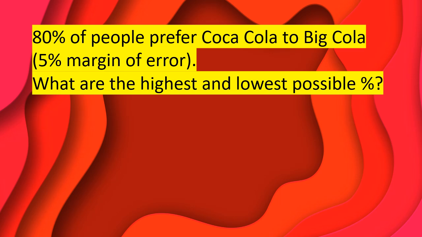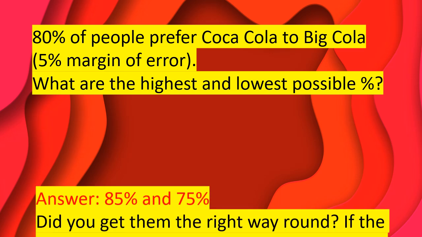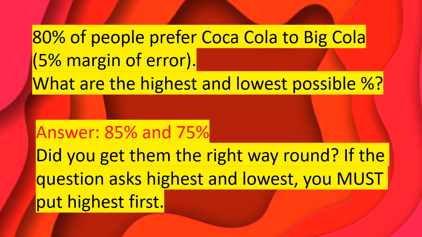And I'm going to go ahead with the answer now. And the highest one is 85%, which is 5% higher than 80, and the lowest one is 75%, which is 5% lower. Big question, did you get them the right way round? If the question asks highest and lowest, you must put the highest first.